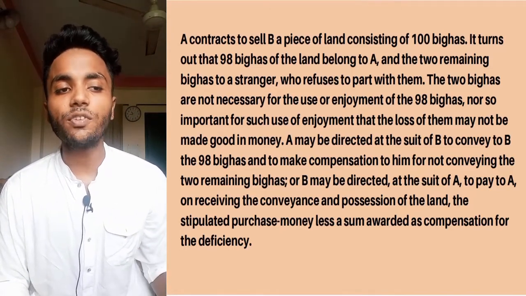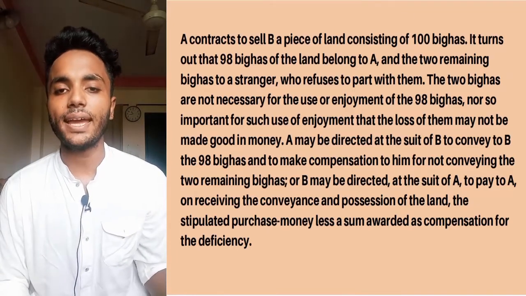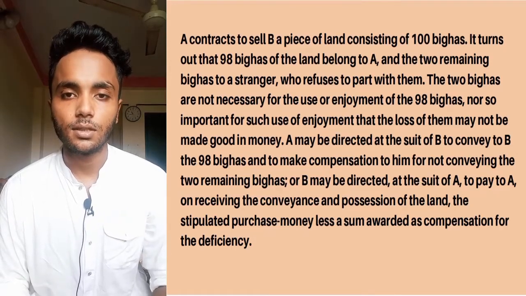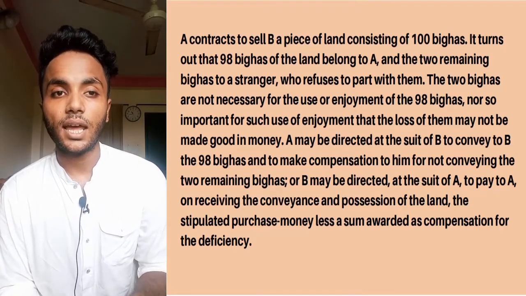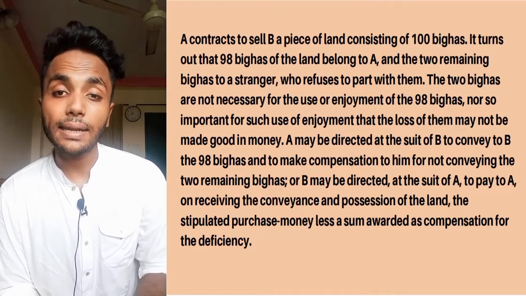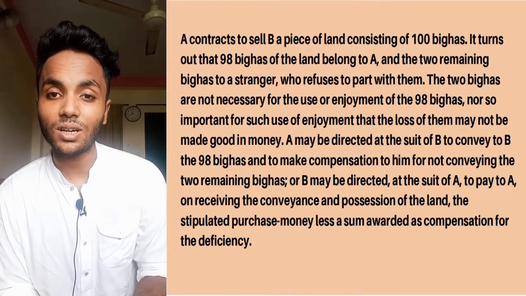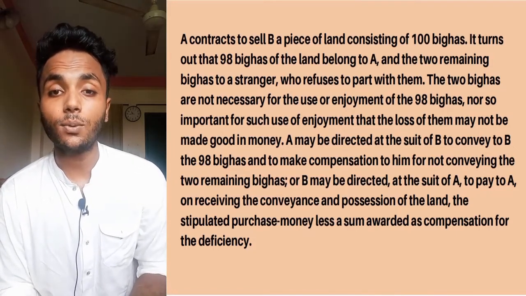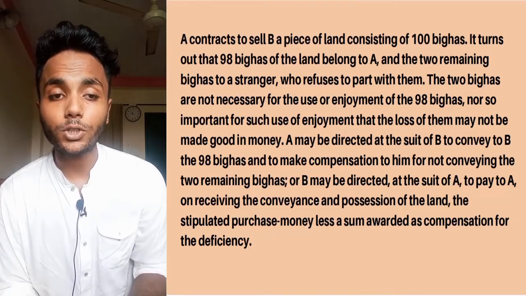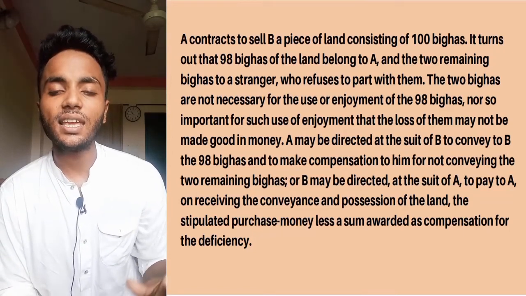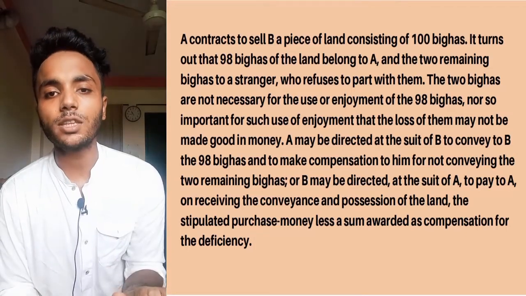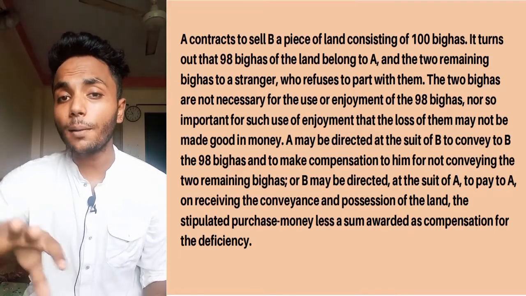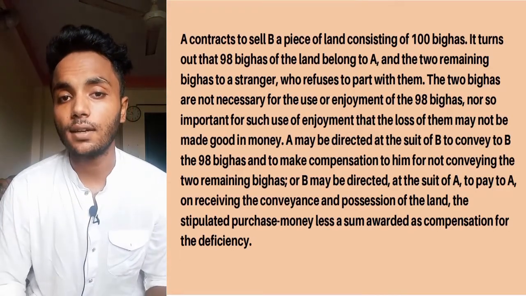So the 2 bighas are small in portion and not so important for the enjoyment of the 98 bighas. So the first condition of section 14 is that a party is unable to perform the whole contract. Here A, who is a party to that contract, is unable to perform the whole contract, and the portion which he is unable to perform is very small and not so important for the enjoyment of the rest of the contract.